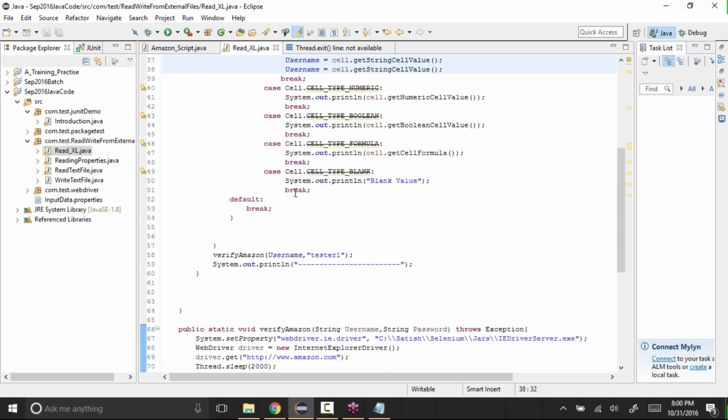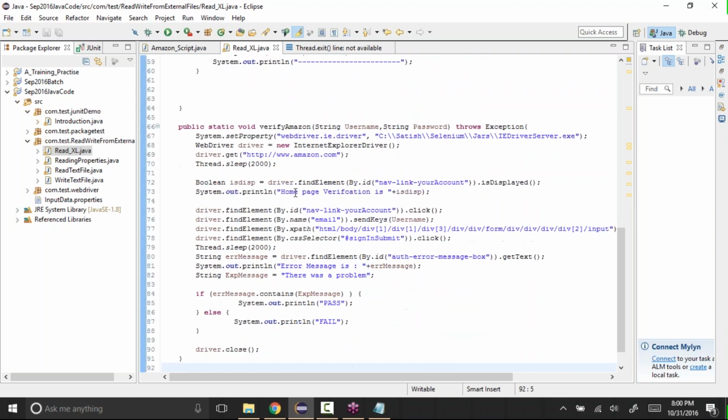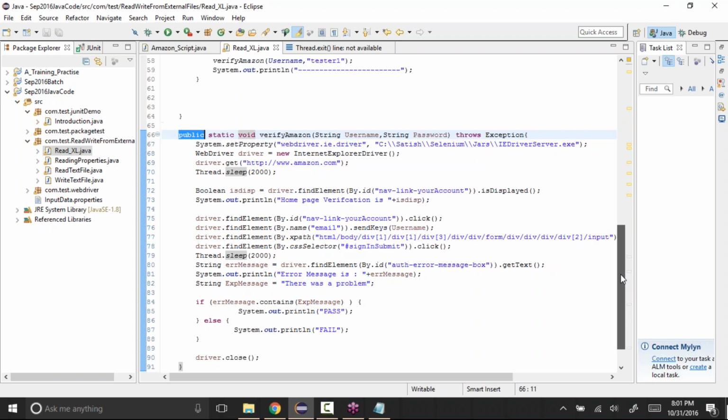So in this way, we can also parameterize it: you can read the data from the Excel file and you can create your own method and pass it. As we didn't create the object of that specific class, that's why it asked us to change it to static, which I changed. And this method is not returning any value, so I put it as void, and I made it public so that we can use that method in the whole class.